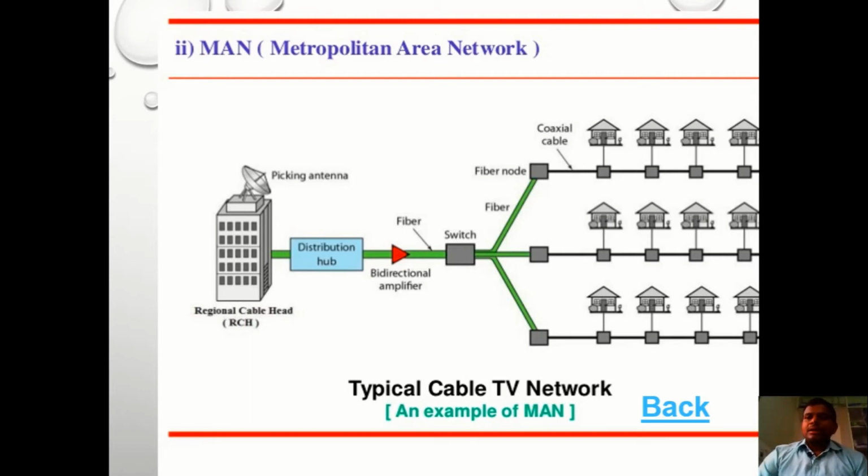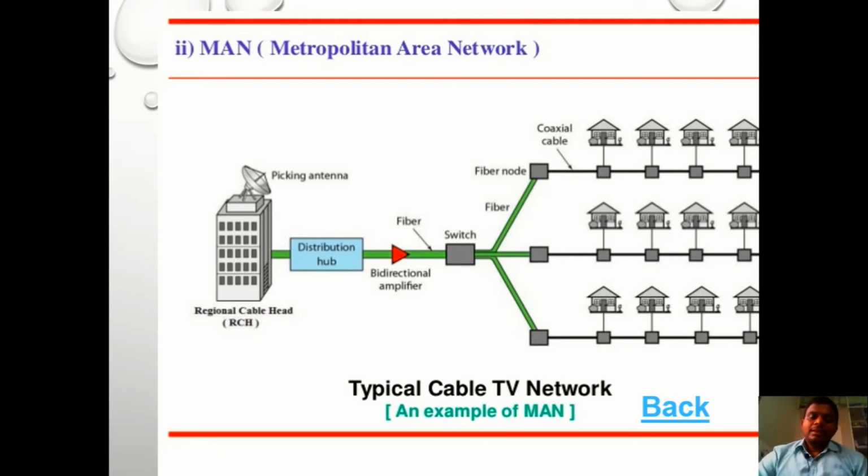Also, compared to local area networks, metropolitan area networks are able to transfer the data over a larger distance without any loss of packets or loss of signals. Why? Because here we are using fiber optic cables. That's why the loss of signal strength is very little. So that is one more advantage of metropolitan area networks over LAN.